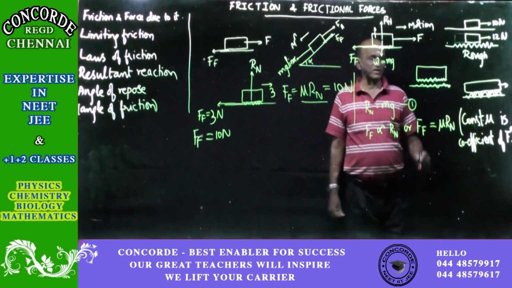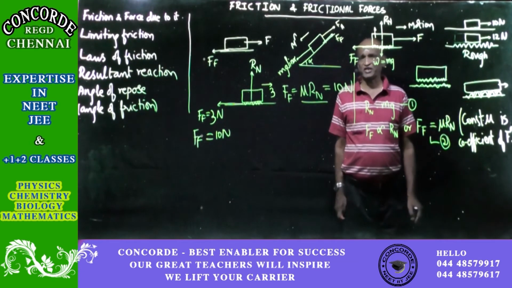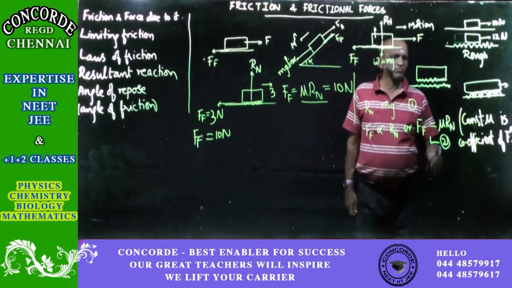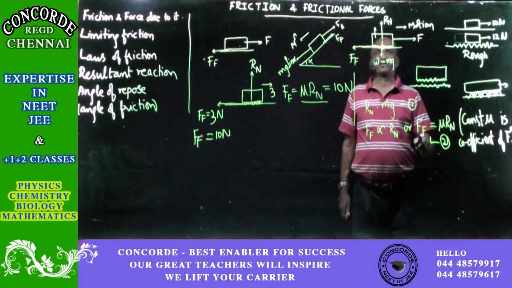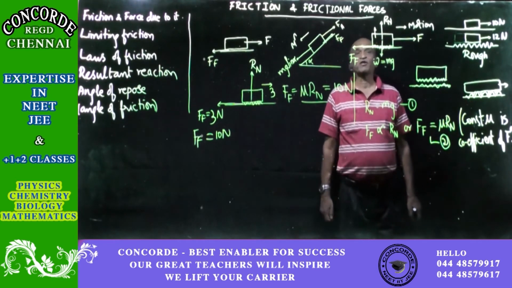Okay, so this is the second equation, where I say it again, mu is a constant and is known as the coefficient of friction. So, mu into R will be the maximum value of the frictional force when the body is about to move, and because of this constant, the maximum value of the friction force is also a constant. That's all.